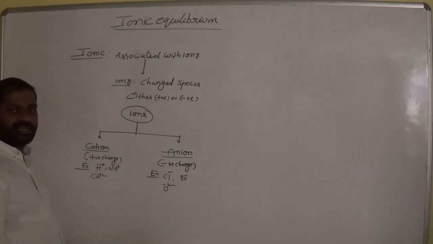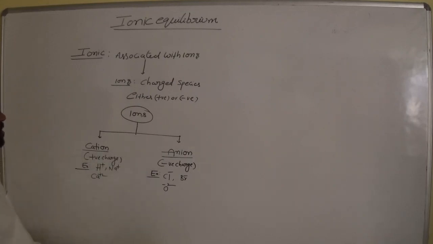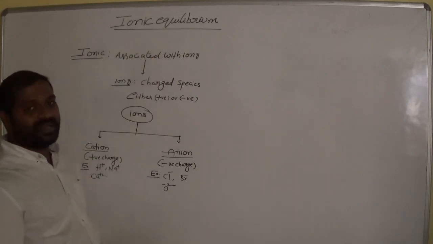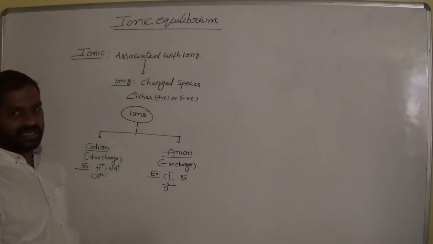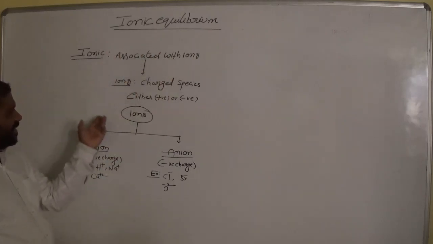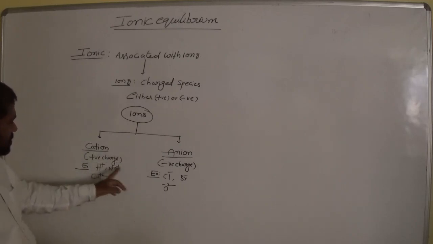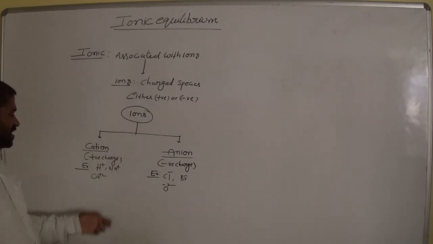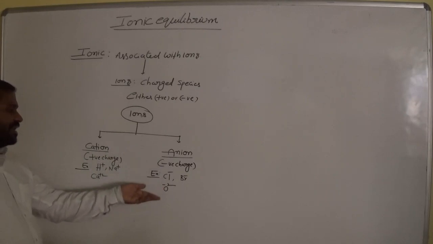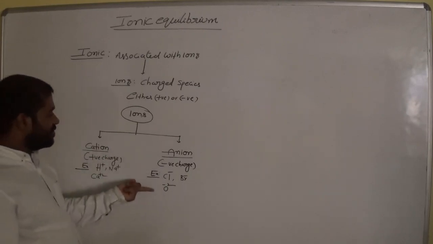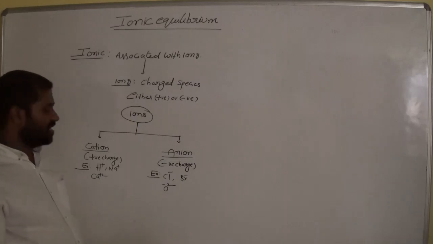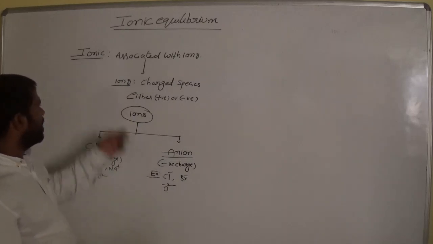Negatively charged species are called anions. So ionic equilibrium consists of ions, that means it is associated with ions. We will have two types of ions, cation and anion, where cation possesses positive charge and anion possesses negative charge. These species are called ions.